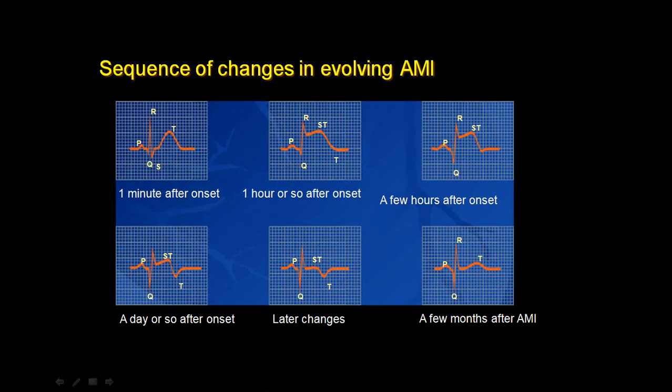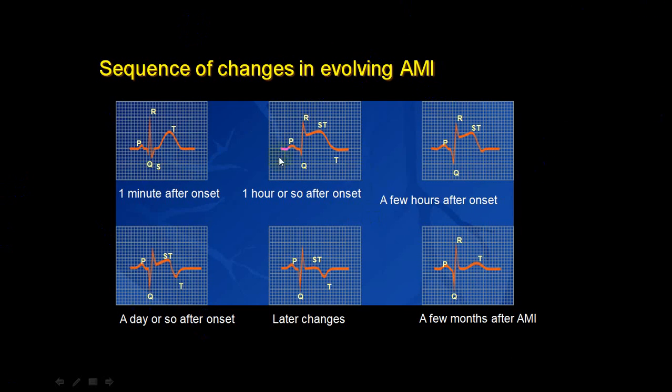Now you can see here that this is classical STEMI. There is a tall T wave, early hyperacute T wave changes, followed by ST segment elevation, Q wave appearance, ST segment starts coming down, T wave inversion, then followed by a deep Q wave, ST coming down, T wave still persistent, ST isoelectric, Q wave with T wave inversion, and completely healed means Q wave persists, ST segment isoelectric, T wave becomes upright. So this is classical and you can easily differentiate this from other conditions. So STEMI will become very easy to identify.